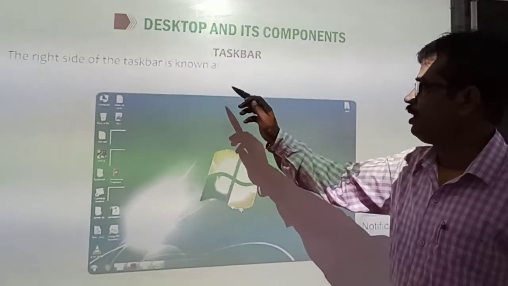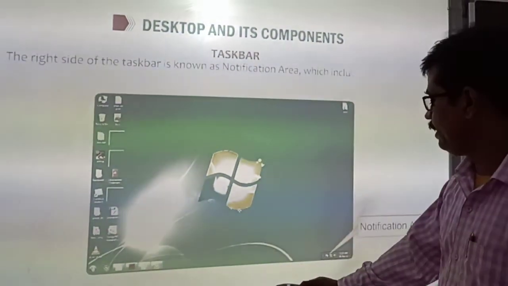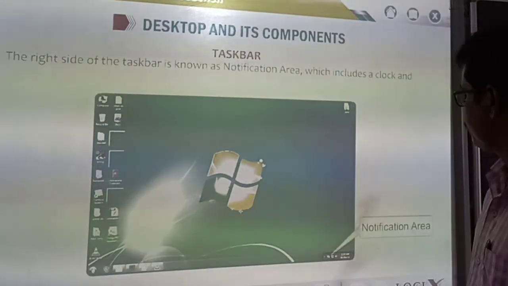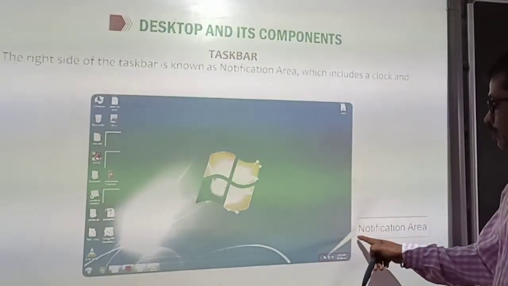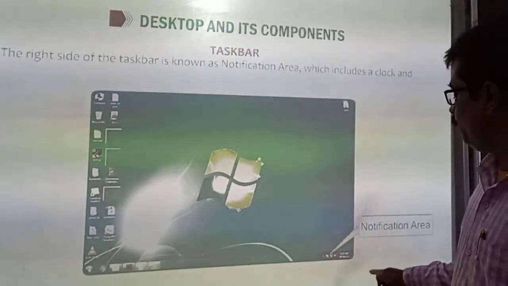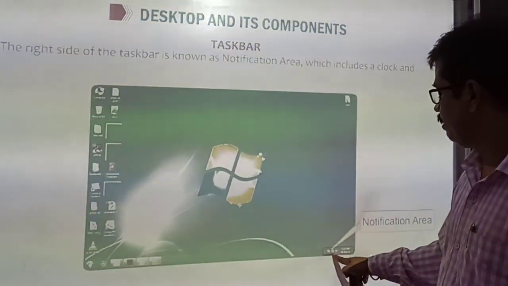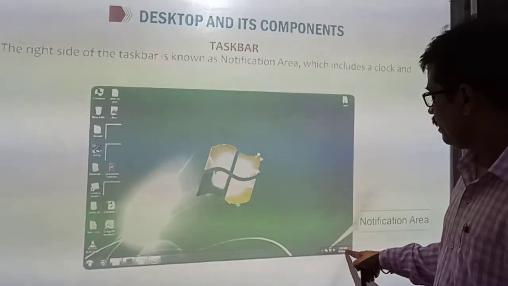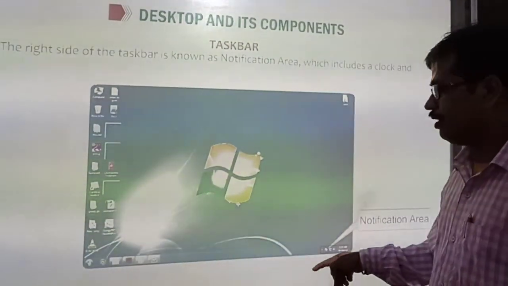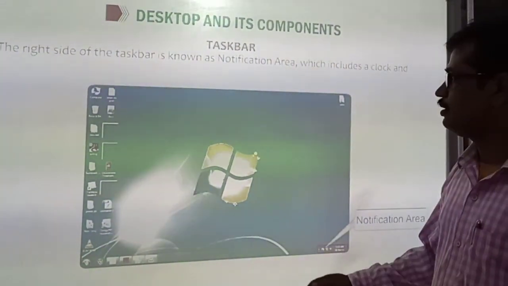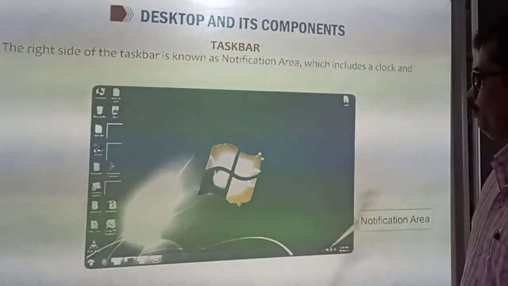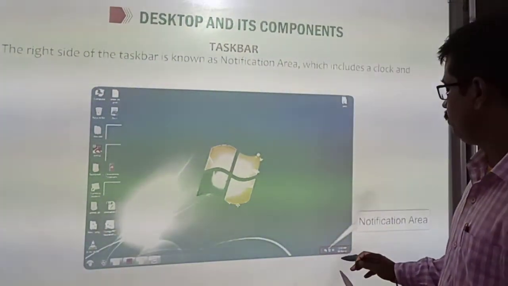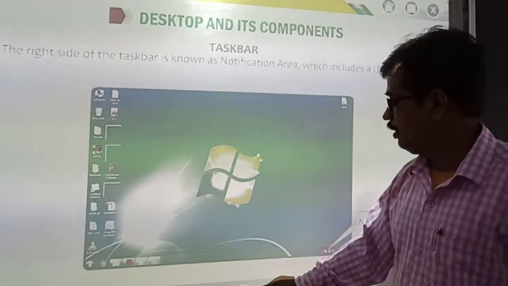The right side of the taskbar is known as the notification area. Just now we have discussed this, the extreme right corner. This is known as the notification area where you can see the volume icon, meaning speakers icon, date and time, battery icon, battery status. These things are present in the notification area, which includes clock, volume, etc. Now let's move.